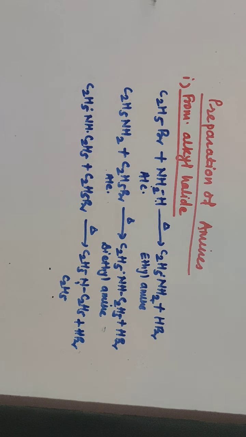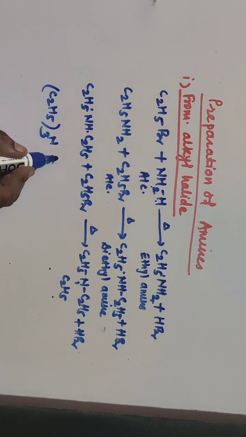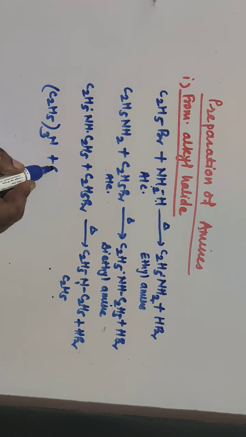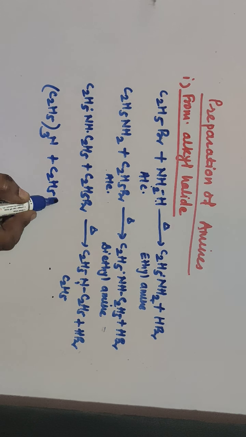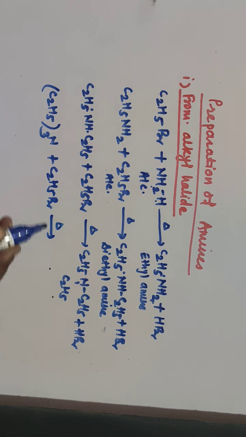The side product is the same. And in the last step, this tertiary amine is treated with one more molecule of C2H5Br. Then in that case you will get a quaternary ammonium salt.